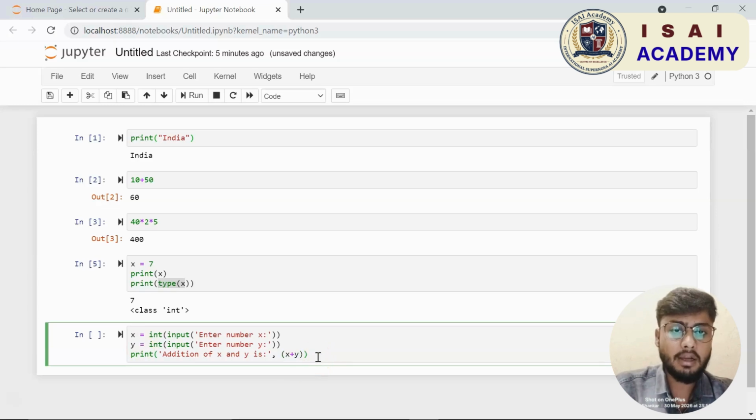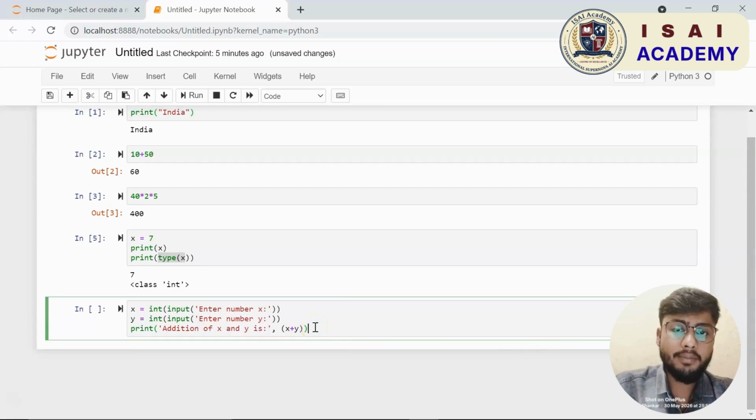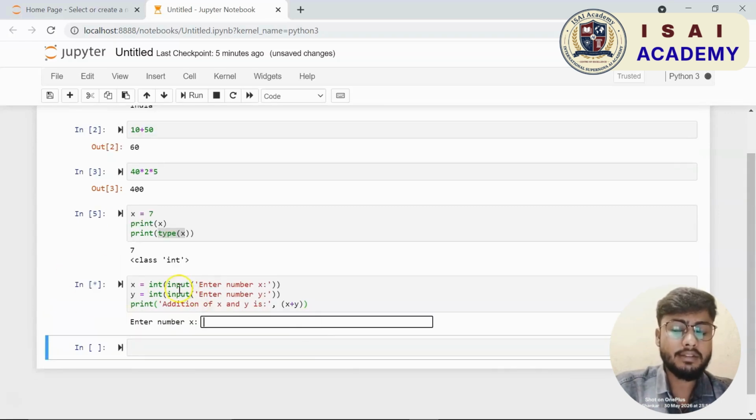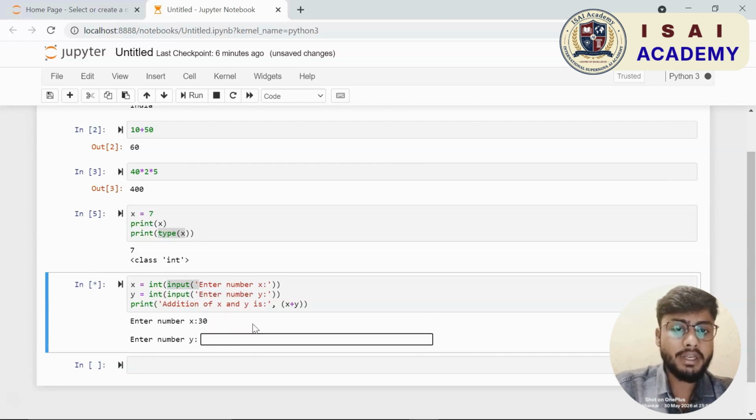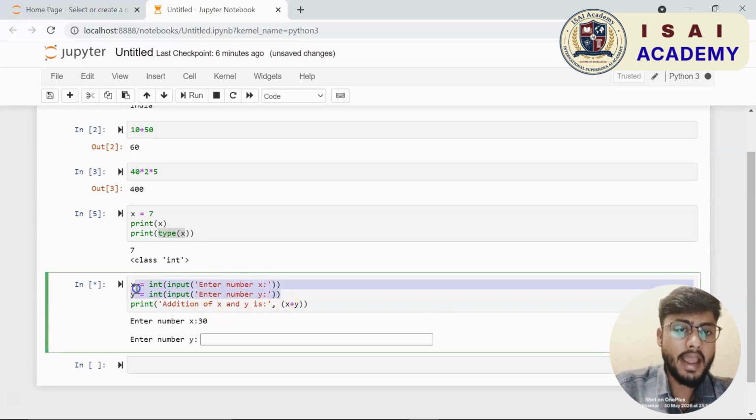Similarly, I shall just copy this, come to the next line. I want to create another variable called y, which will also have another number. I will write enter number for y, and then I am going to print the addition. So I will write addition of x and y is, give a colon, and then I will pass in the operation within brackets, that is x plus y.